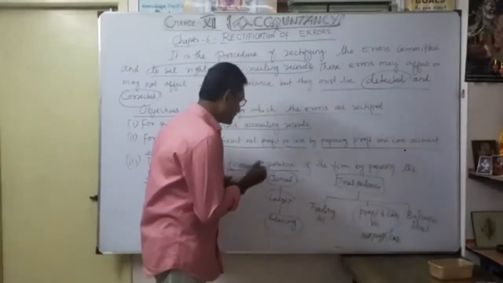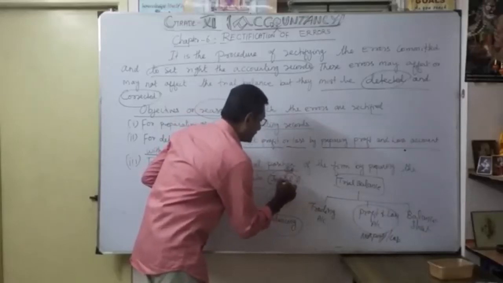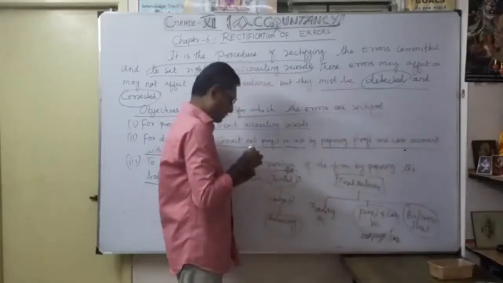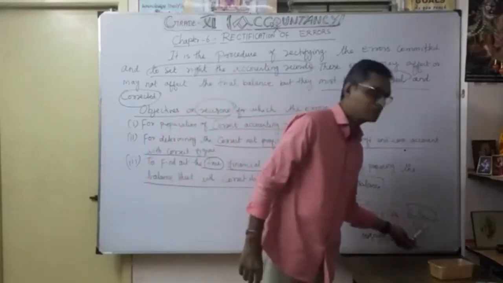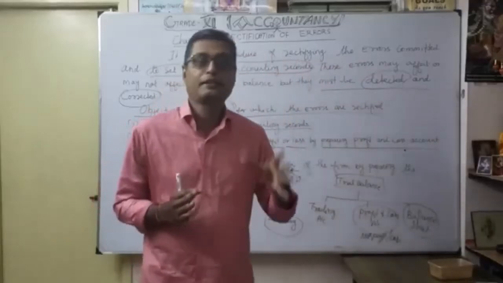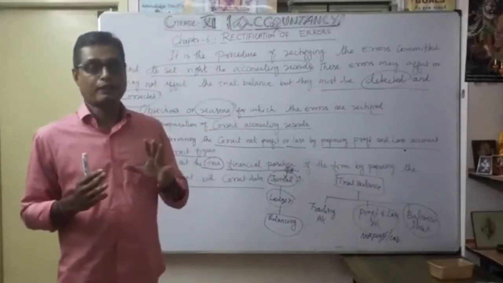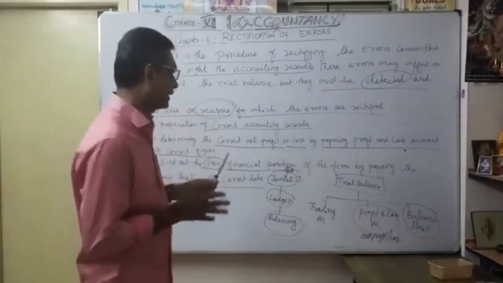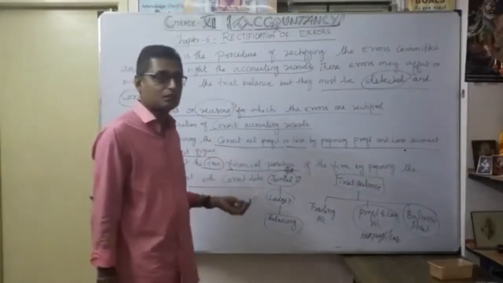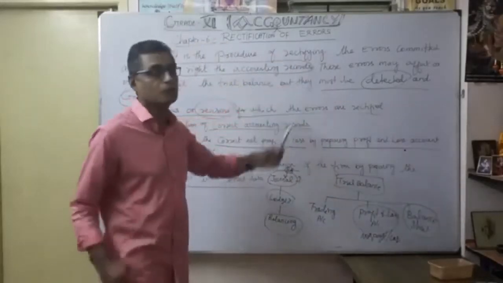If everything is correct starting from our business activity, then our final output, our financial position, should be correct. If it is wrong here, ultimately it will affect our position, and our net profit will also be wrong. So everything is wrong. That's why you want to identify errors, and reduction of error also helps avoid fraud. That is one of the important factors. So we find errors and rectify them in order to prepare correct data. Then we know the correct net profit or loss, and then prove the financial position of the company. That is the very important procedure to follow in rectifying the errors.